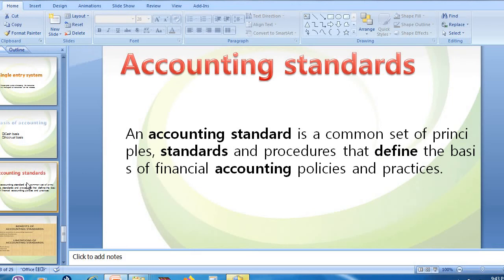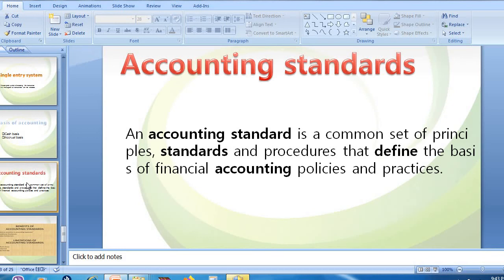See the meaning. Accounting standard is a common set of principles. They are the set of principles which need to be followed. Principles are rules; they are the regulations which need to be followed by those who are going to record transactions in their books of account. So they are the rules, they are the standard.